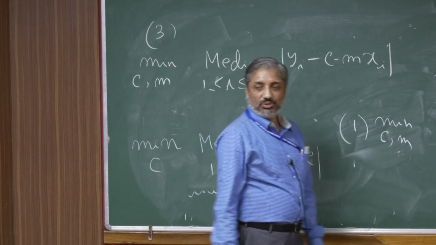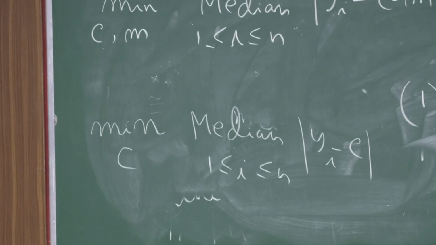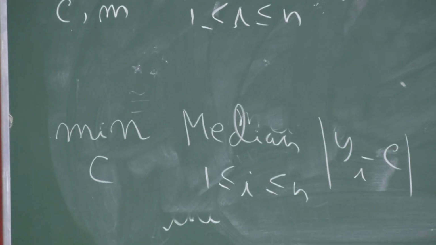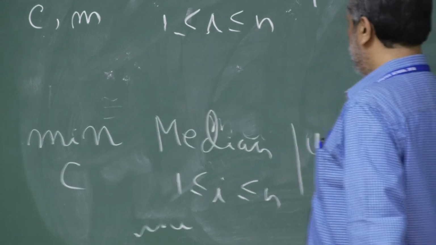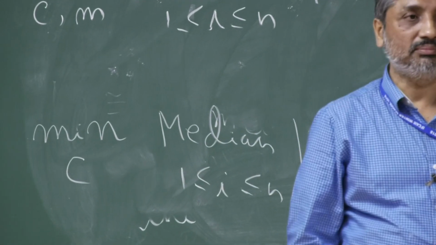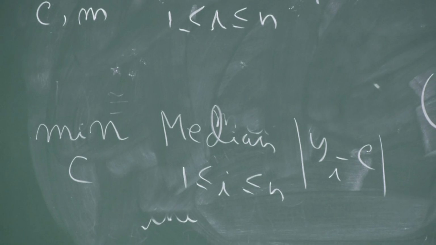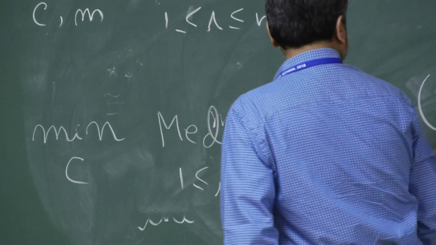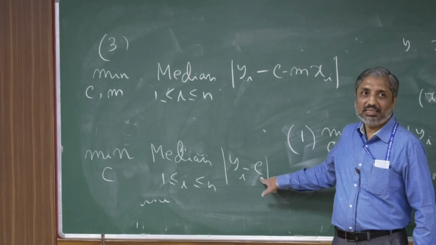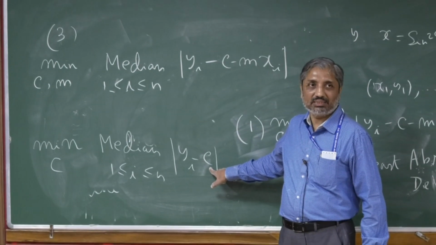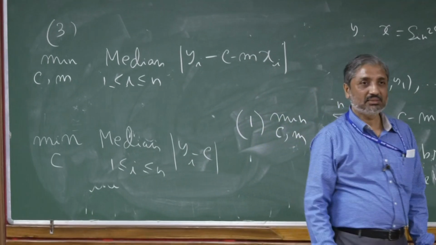What do you think will be a solution to this problem? Suppose I give you a bunch of y values, no x. I'm trying to find a constant so that the median deviation from y is minimum. If I ask you, what if I have the average, then you know the answer. What is the minimizer? If I have the average, it is the middlemost value or the median. But what if I have instead of the average the median here?